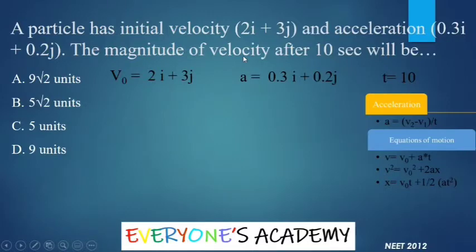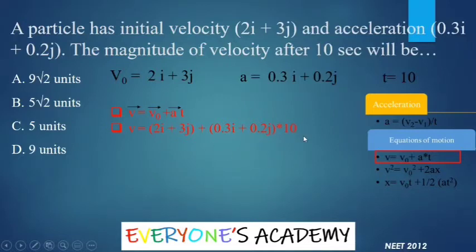We need to find out the velocity after 10 seconds. That means we can use the equation of motion for accelerated motions. The first equation of motion is suitable here because we know initial velocity, acceleration and time. We need to find out the final velocity. So we will use the vector form of this equation. So it is vector v equal to vector v0 plus vector a t. By putting the known values, we can write v0 is 2i plus 3j plus 0.3i plus 0.2j multiplied by 10.